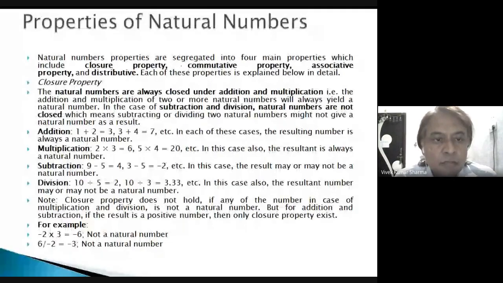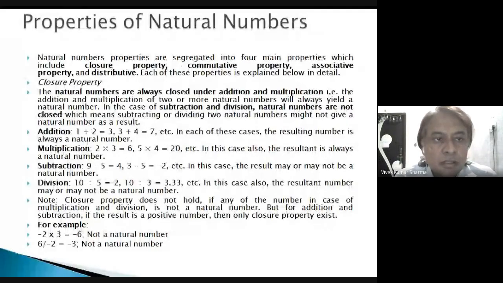Similarly, a float number is not a natural number, so division is also not closed. So you can see the closure property: natural numbers follow the closure property for addition and multiplication, not for subtraction and division.